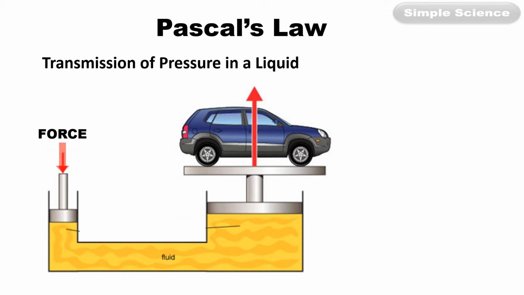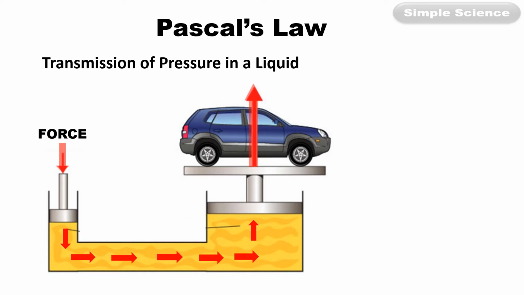It works on the principle of Pascal's law, which explains the transmission of liquid pressure. So when we apply force on one end of the piston, the force is transmitted through the liquid to the other part of this enclosed vessel, and the jack lifts up the car.